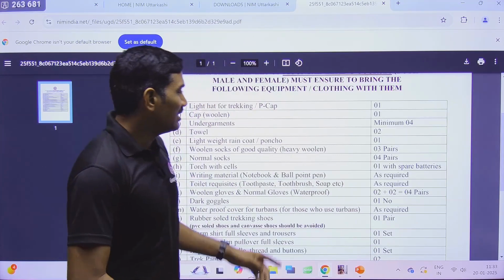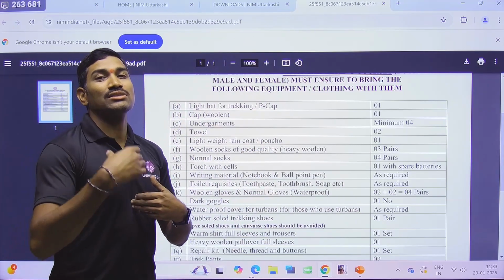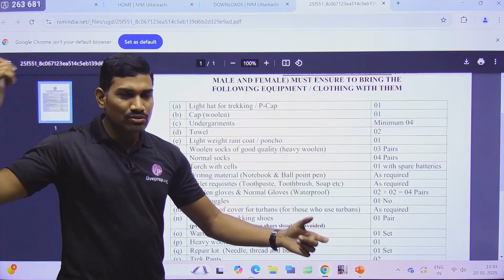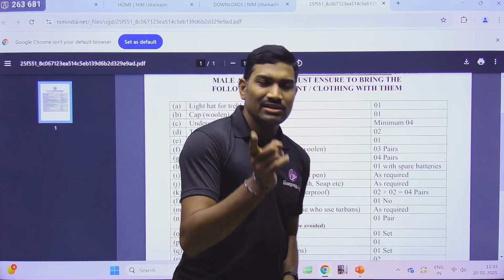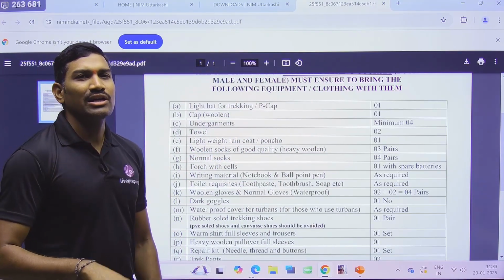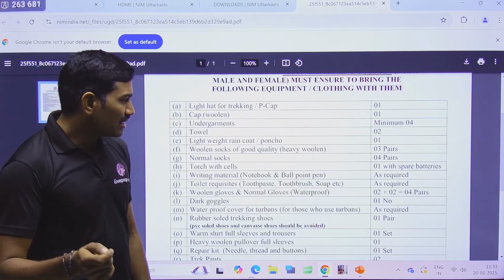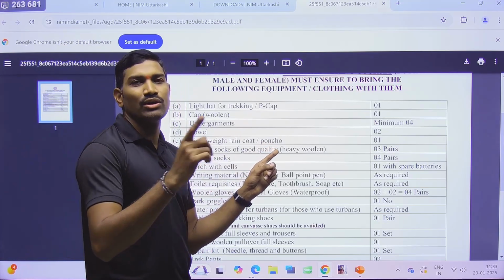So my suggestion is, please take the poncho which covers you as well as your rucksack or backpack, okay? Just take a little bit bigger one. And please remember, there is a chance to visit the local market, they will take you, but in that local market you will not get good quality ponchos. So better you get a good quality poncho in advance before going to the course, okay?